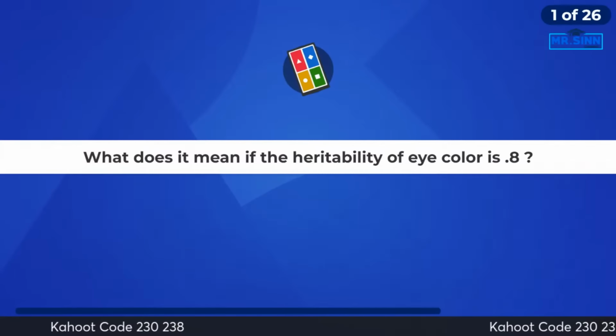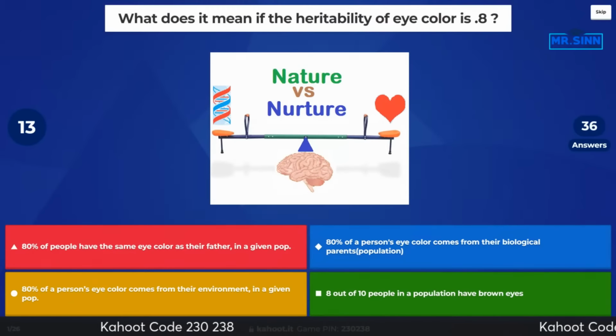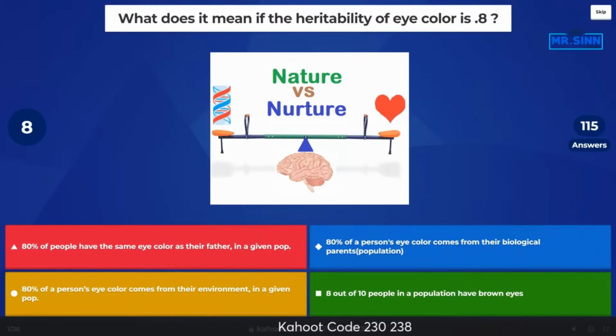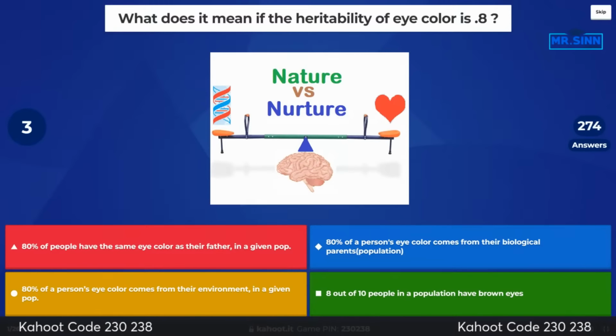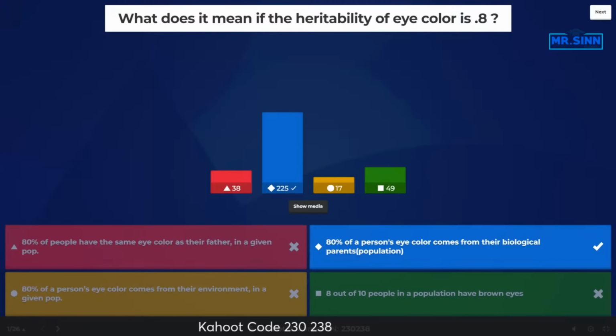What does it mean if the heritability of eye color is 0.8? So we're talking about heritability here. Let me wait for people to answer. All right, the majority of people got it. One thing to remember when we're talking about heritability: we're looking at the population, not an individual. Sometimes students make that mistake or mix that up. So heritability is about a population, not the individual.